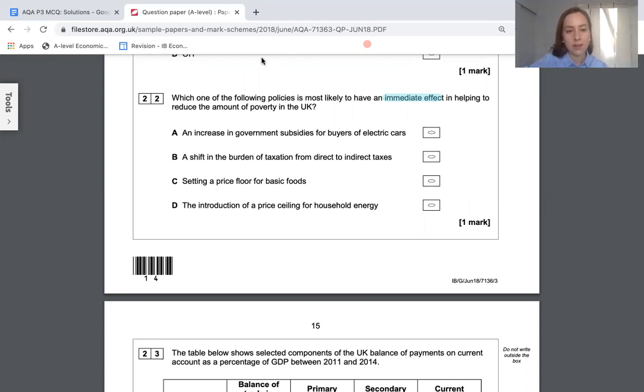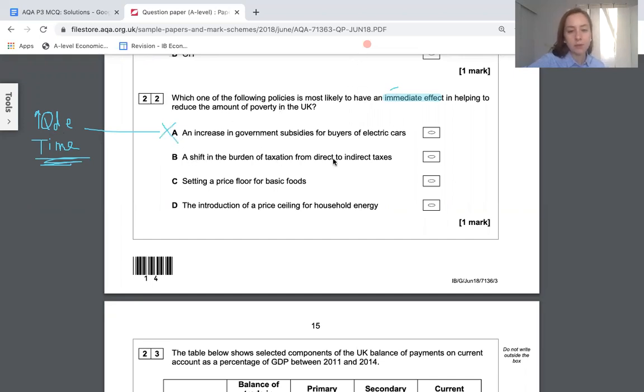So A, subsidies on electric cars. What's that going to do? That's going to increase the quantity demanded of electric cars. Maybe that leads to more electric car companies hiring people, which should reduce poverty, but that's going to take some time. It's not a very direct link. There's a few things that could go wrong with that one possibly, but the main thing is that's going to take time, so that doesn't answer the question. It's not immediate. So A is wrong.